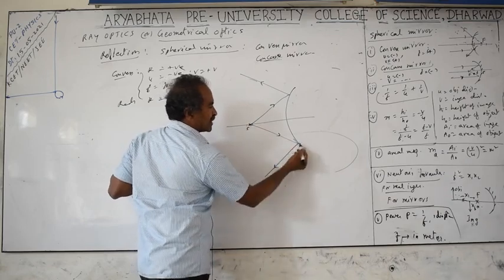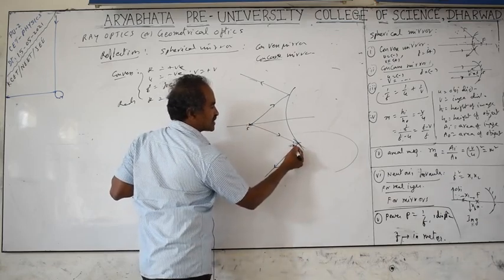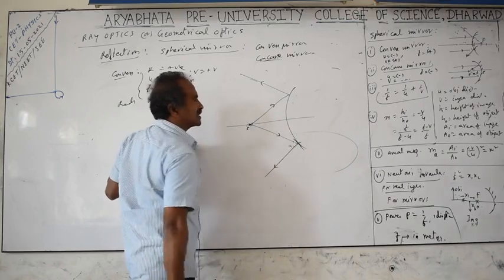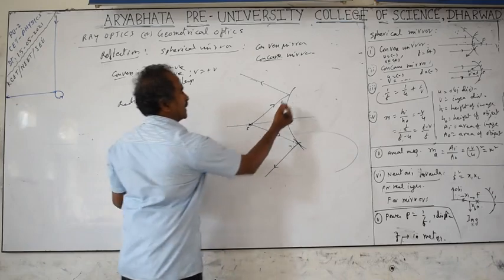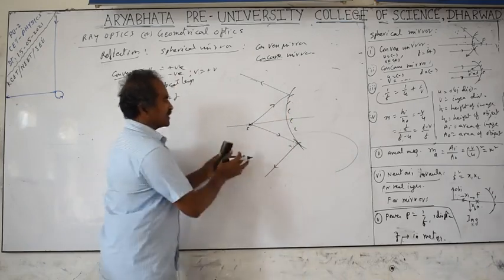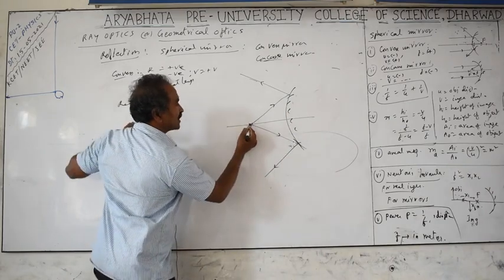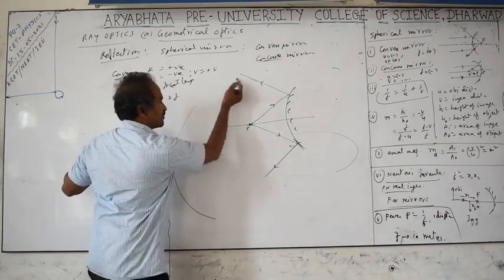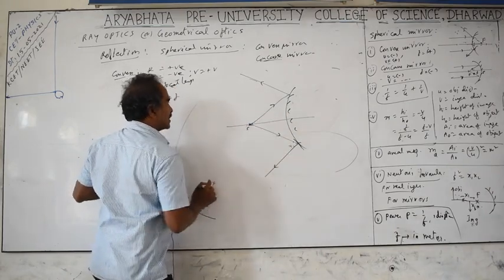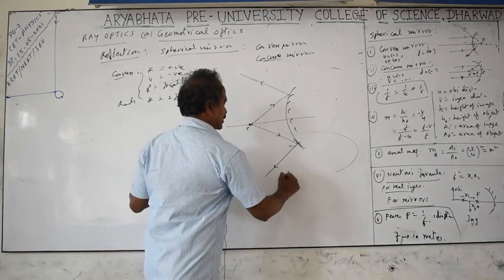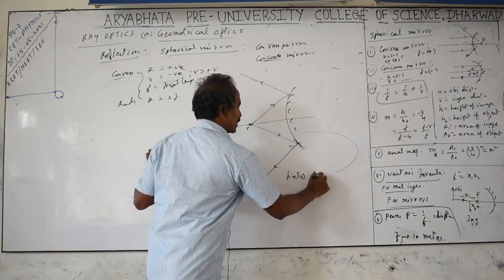The law of reflection is applicable here: tangent to normal, angle of incidence equals angle of reflection. If this is incidence, this is going to be reflection, so they are going to meet at this point. This is the convex mirror I am discussing. If you want to spread the light over large areas, or if light rays are coming from a larger area, more area can be seen here. If your eye is here, this much area of the back side of you can be seen in the mirror. That increases the field of observation, called the field of view.